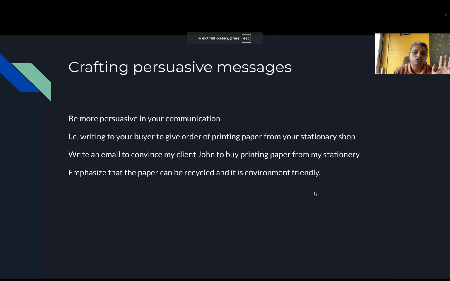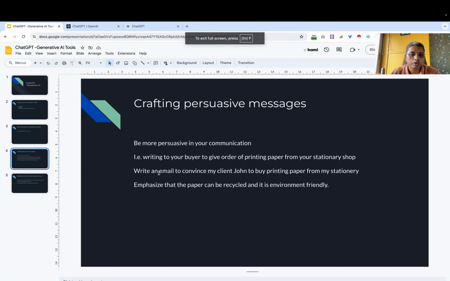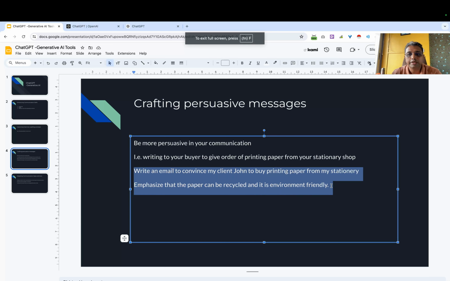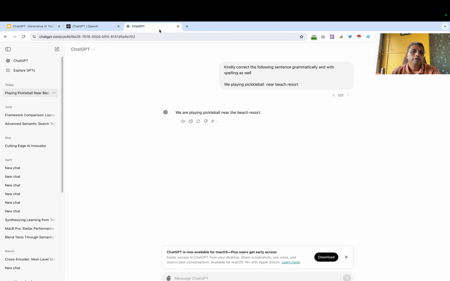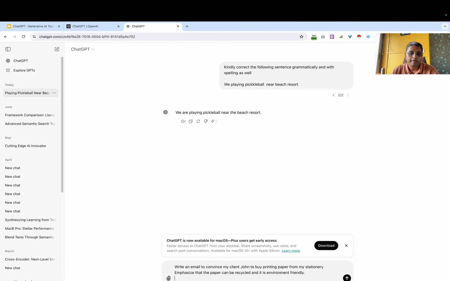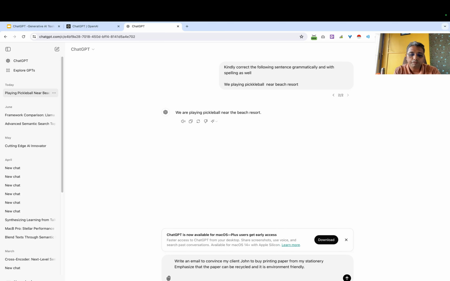See, this is the slide I was showing. Here you can write something like, and I am just copying what I have already written: write an email to convince my client John to buy printing paper from my stationery. Emphasize that the paper can be recycled and is environment friendly. I will add a few more things. Also emphasize that the delivery of the paper would be fast.